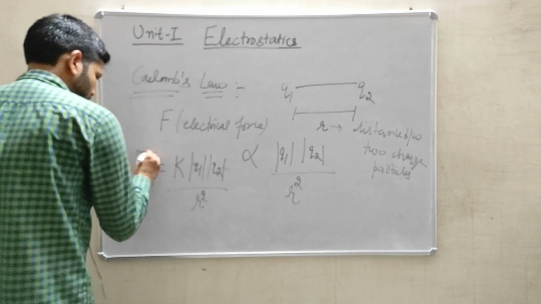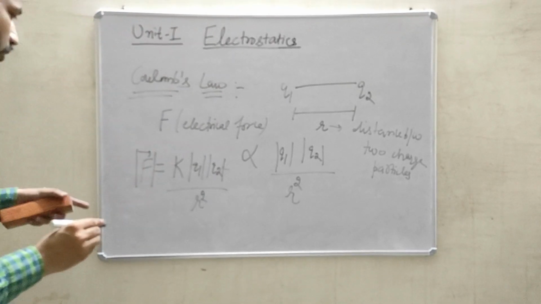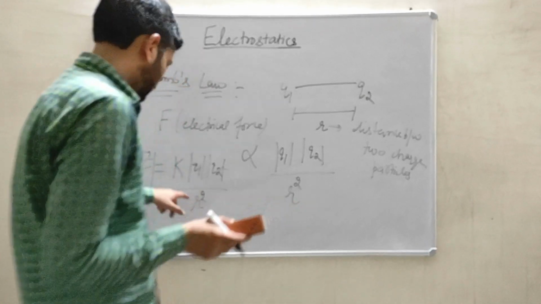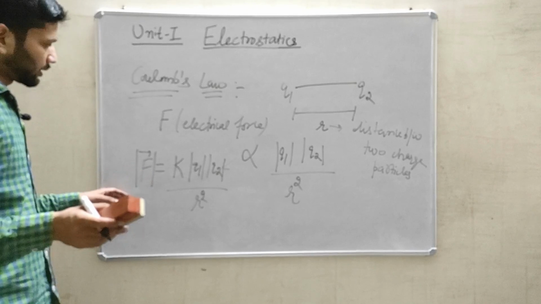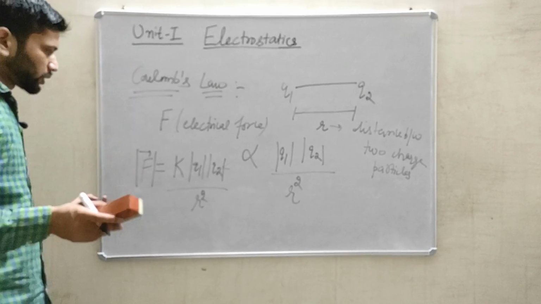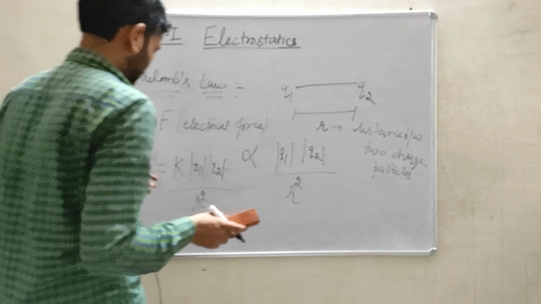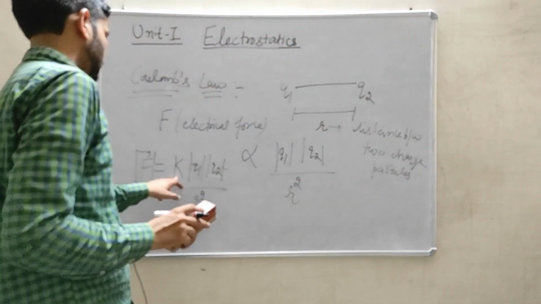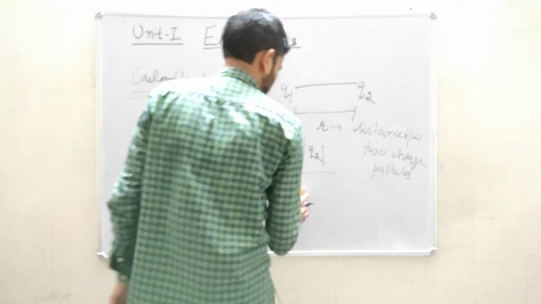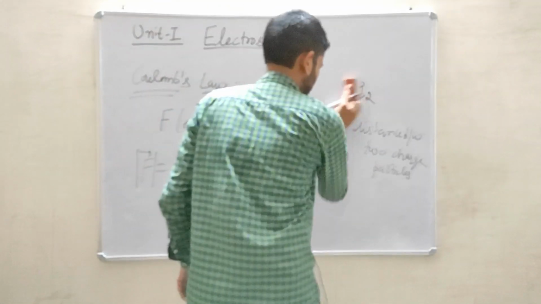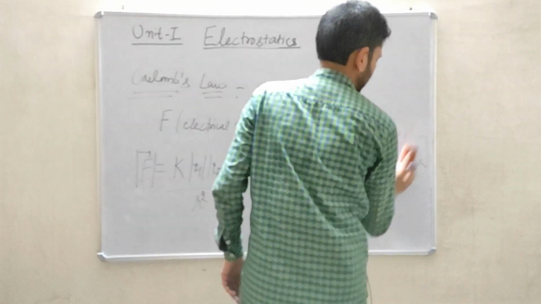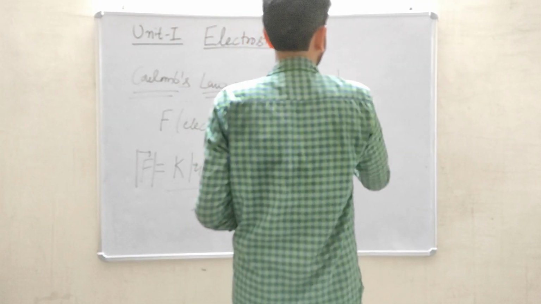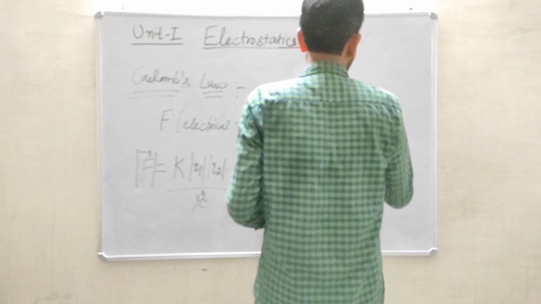Here this force is represented in terms of magnitude. I am not representing it in terms of vector. I will represent it after a little while. So this is the basic law which tells you how the two charges will interact with each other if two charges are present and they are separated by a distance r. So this K, which is a constant of proportionality, is equal to 1 by 4 pi epsilon naught.